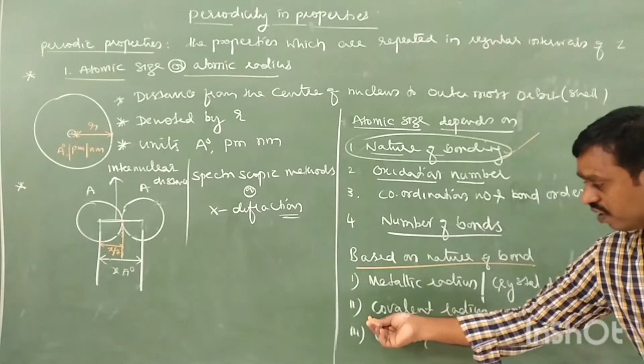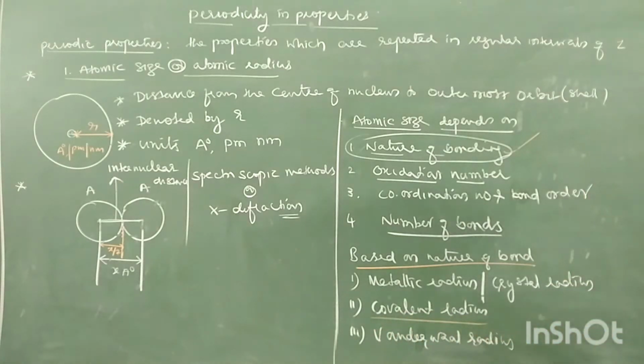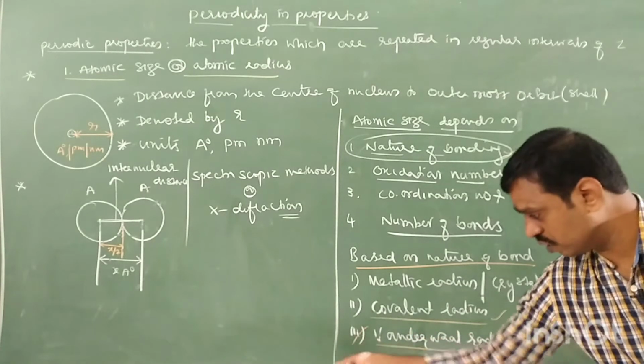Next, covalent radius is measured in molecules having covalent bond, particularly non-metals. In between non-metals there is always covalent bond. Therefore, it is measured in non-metals which are having covalent bond. Finally, van der Waals radius. So this is important. This was a question that appeared in JEE.